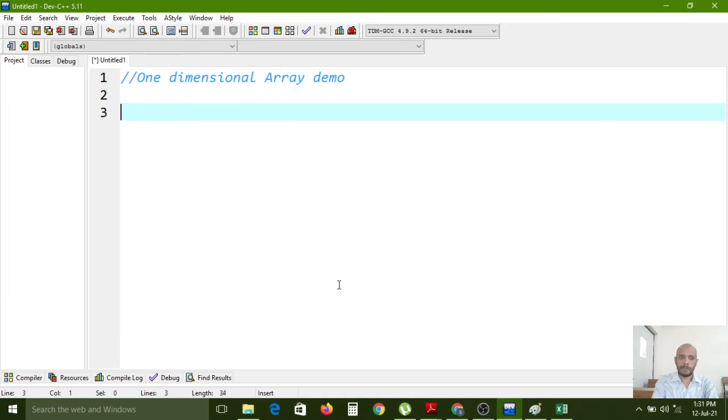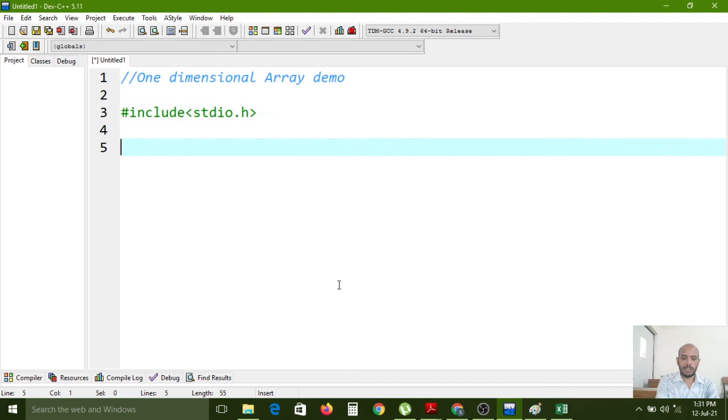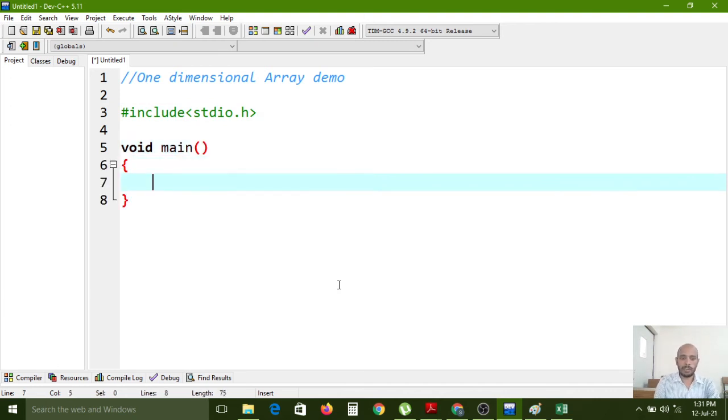So this is the practical method, all of you please carefully observe the screen. The header file is required now: #include <stdio.h>, and next the main function, with opening bracket and closing bracket.